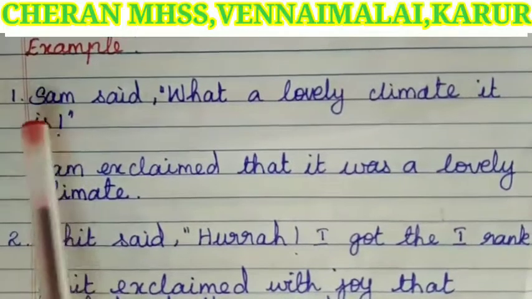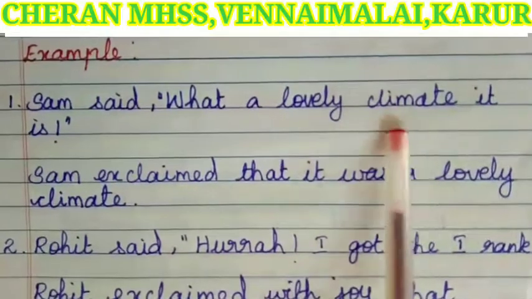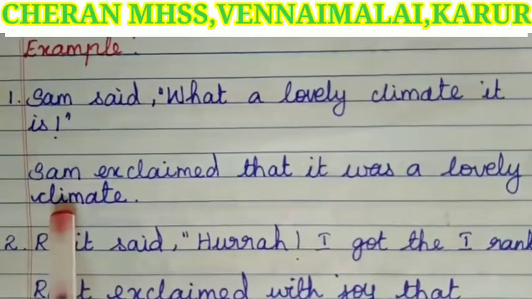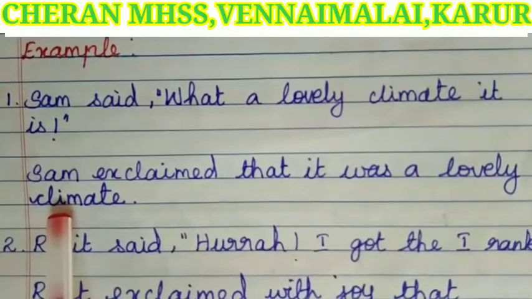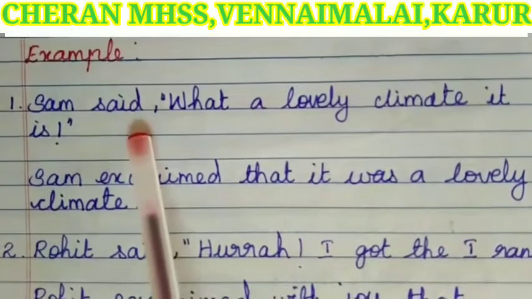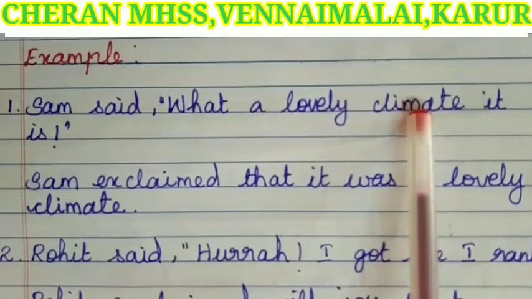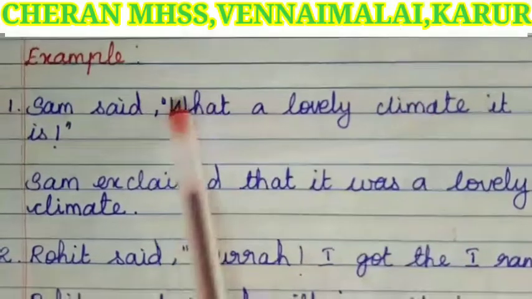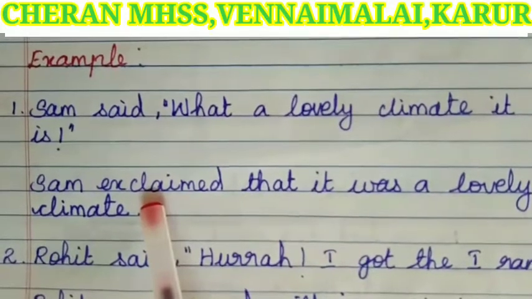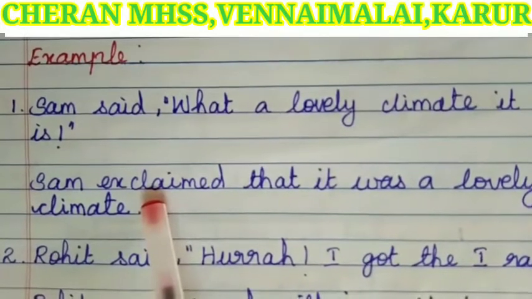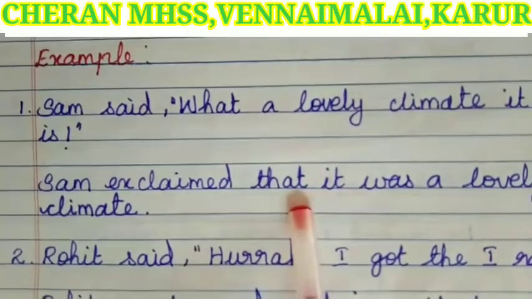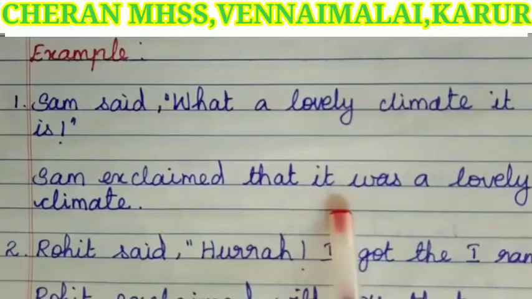For example, Sam said, what a lovely climate it is. Sam, the speaker, will not change. The reporting verb said, as the reported part is an exclamatory sentence, instead of said, we have to write exclaimed. We have to use the conjunction that. Next, we have to write the subject.